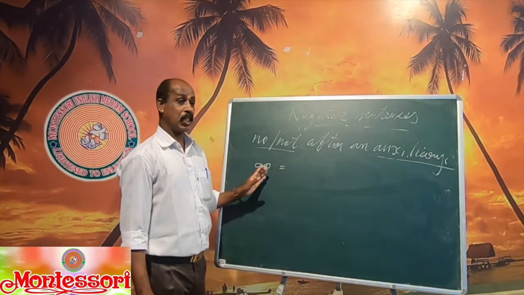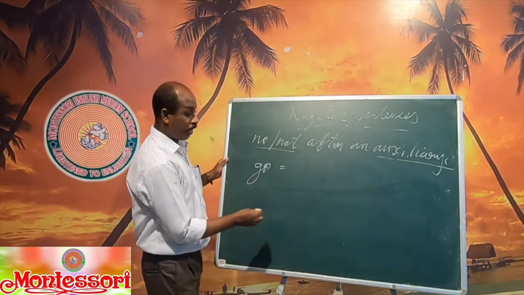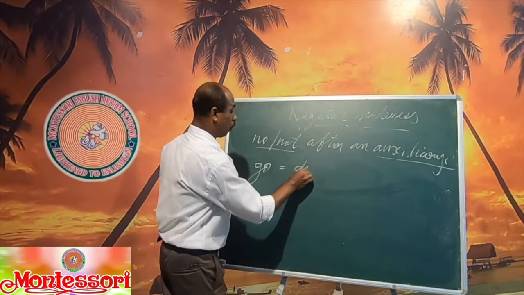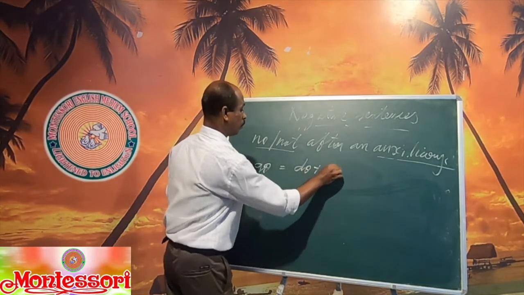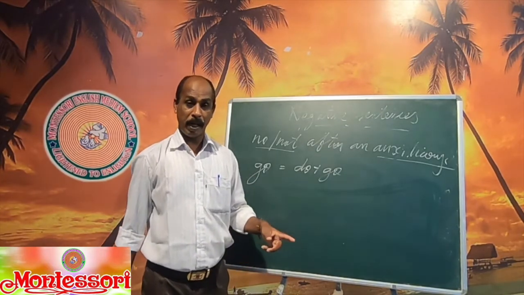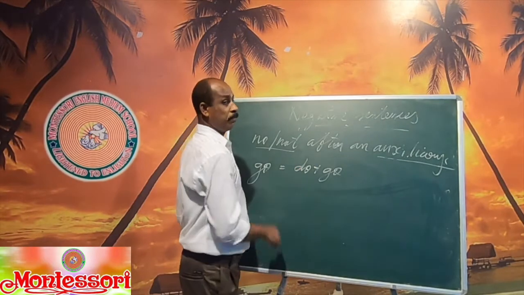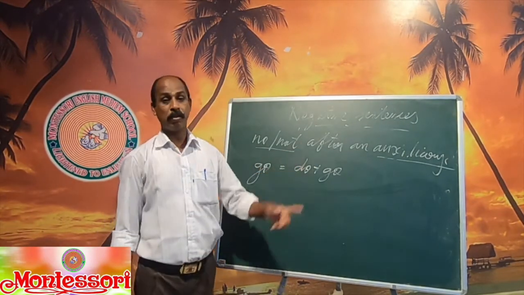In "I go to market" there is no auxiliary, so you divide. When you look behind it, what is hidden there? Go is equal to do plus go. So what is the auxiliary here? Do is the auxiliary. I go to market, I do not go to market. Here you have "do not" because go is equal to do plus go.